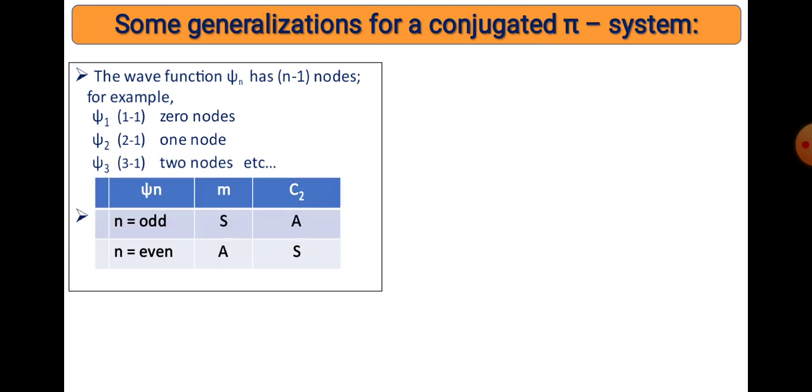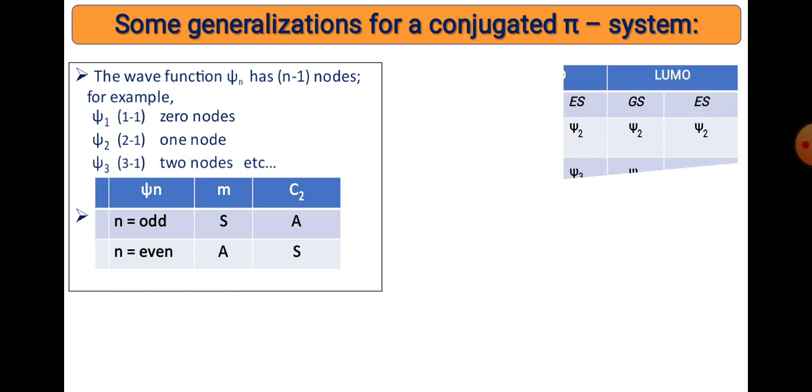So when psi n is odd, the mirror plane should be symmetric and C2 is anti-symmetric, while when n is even, the mirror plane is anti-symmetric and C2 should be symmetric.